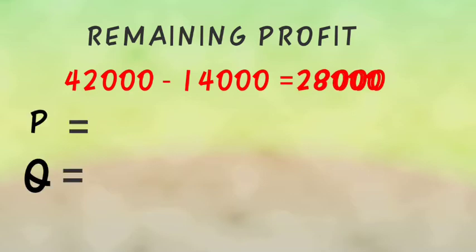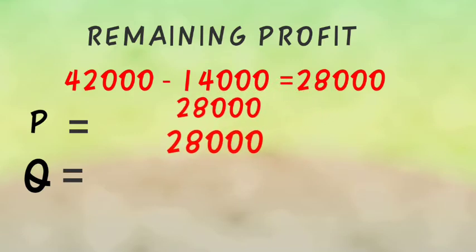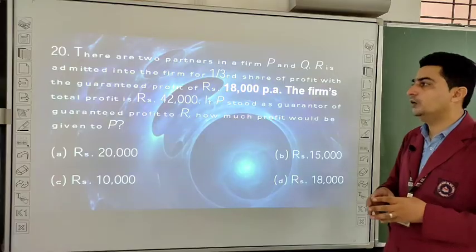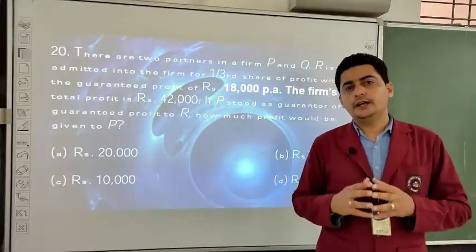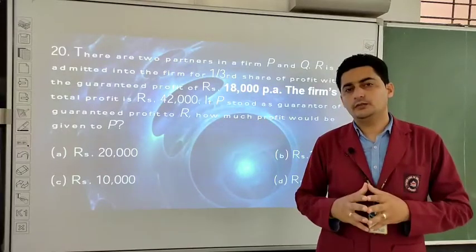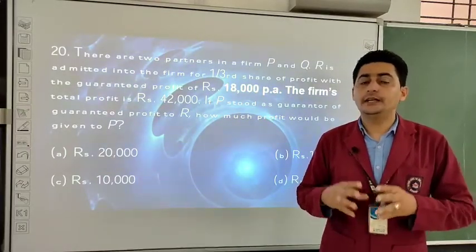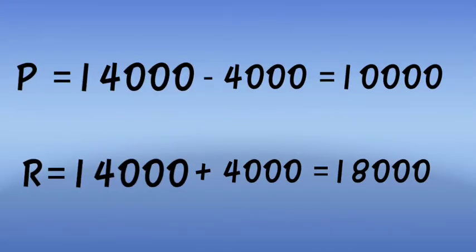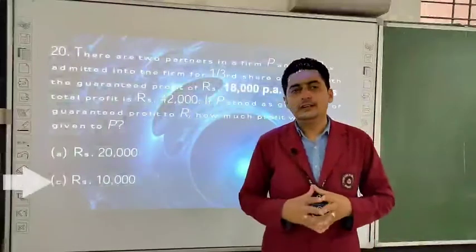Now this 28,000 will be distributed among P and Q. P will get 14,000 and Q will also get 14,000 because the profit sharing ratio is equal. Now P, Q and R, all three are getting 14,000 each, but R is entitled to 18,000. So we will subtract 4,000 from P's profit and add 4,000 to R's profit. So what will be the profit which P is getting? 10,000. So the answer will be 10,000.